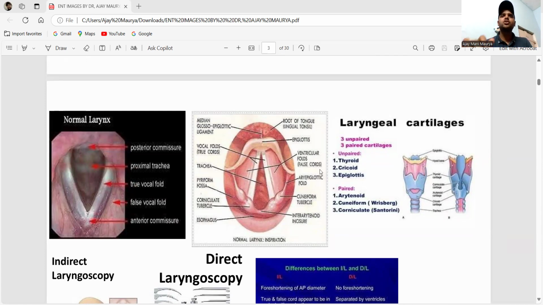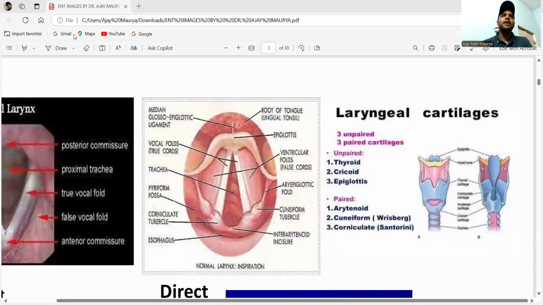Please remember what the paired and the unpaired cartilages are. The unpaired are ETC: epiglottis, thyroid, cricoid. The paired are ACC: arytenoid, cuneiform, corniculate. These are the paired cartilages.